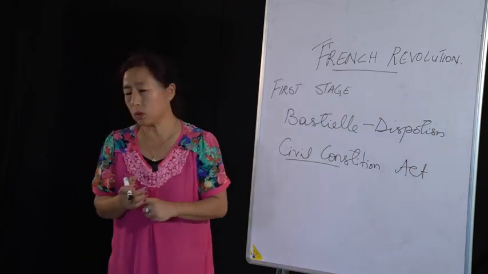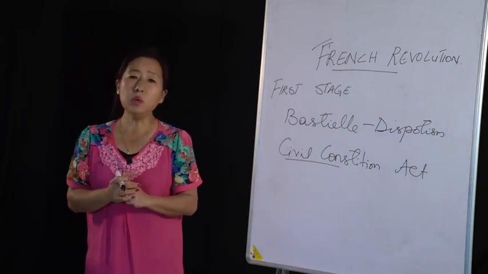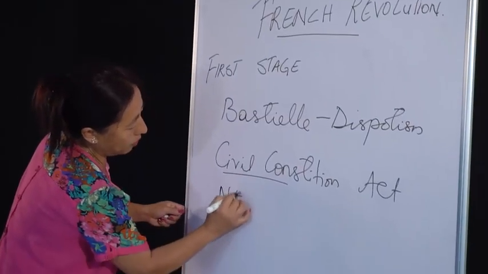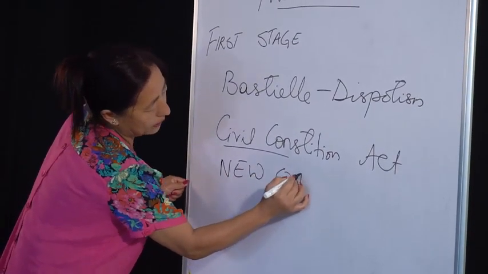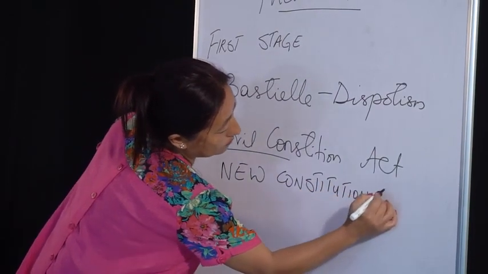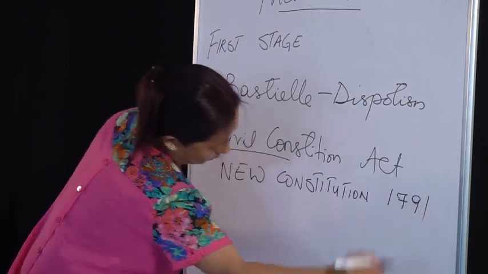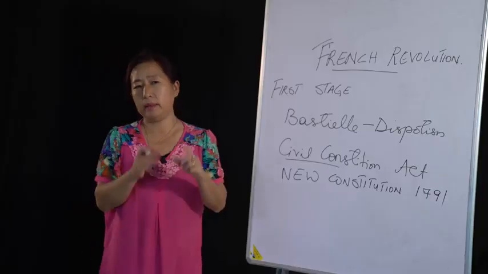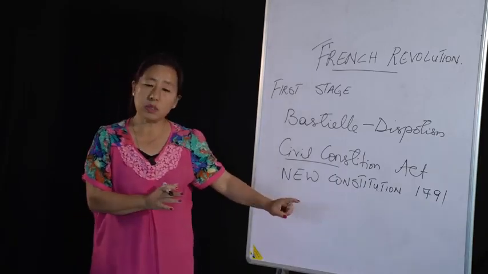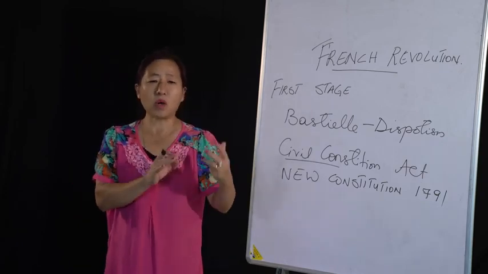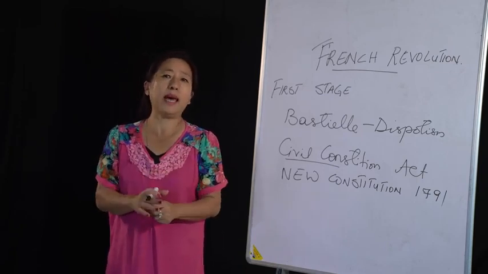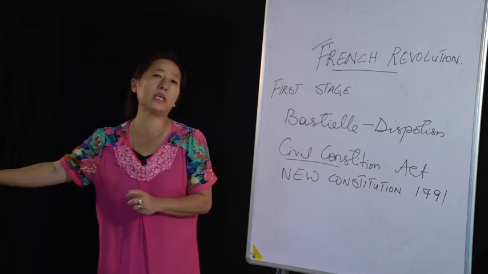Then another incident is that they came up with a new constitution. A new constitution was formed in 1791. And the most important point here is that in the new constitution, the common people decided that they will abolish absolute monarchy and go for constitutional monarchy.